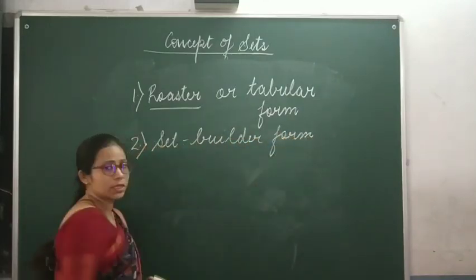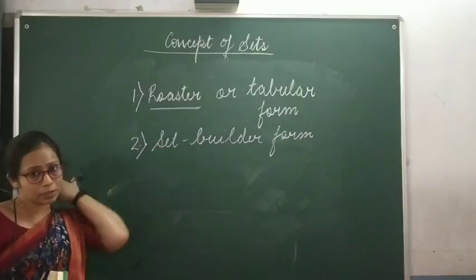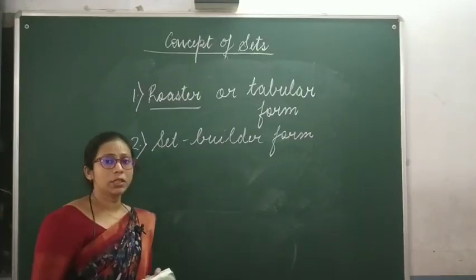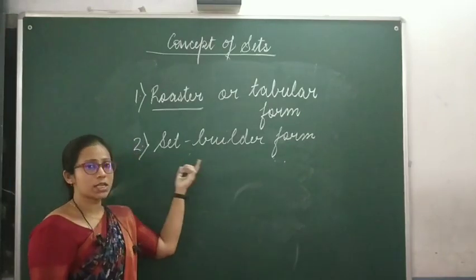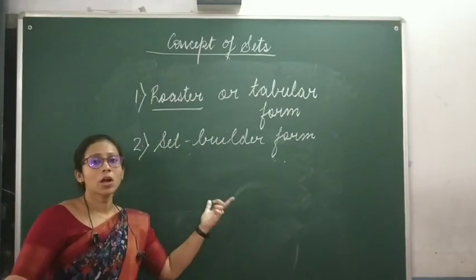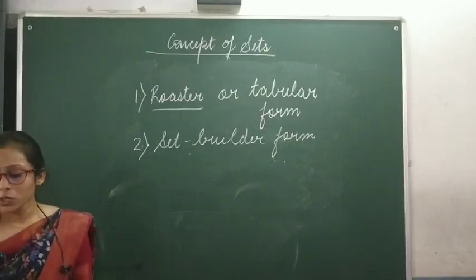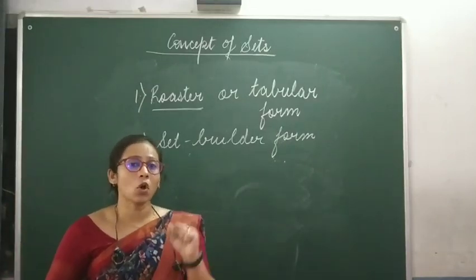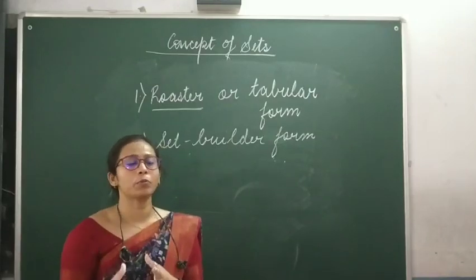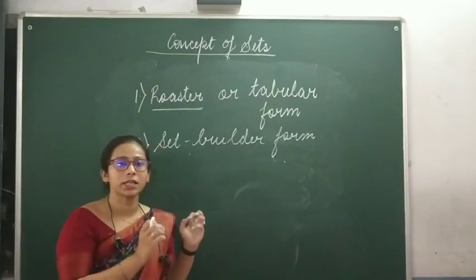If you have to represent the set in the set builder form or the rule method, how do we represent the set? Let's see if we have to represent a set using set builder form. How we will do that? In case of set builder form, we always write the common properties. We pick up the common properties of the element and we write inside the set.